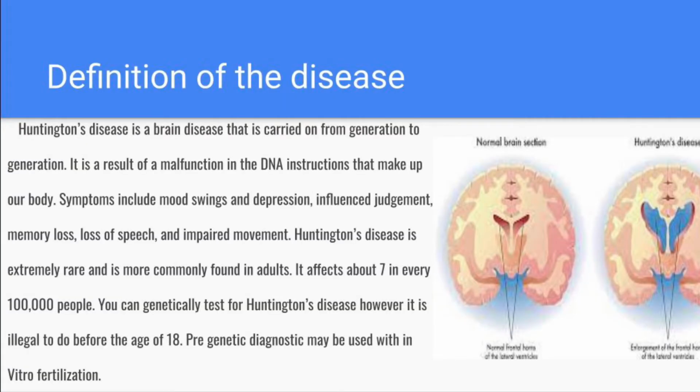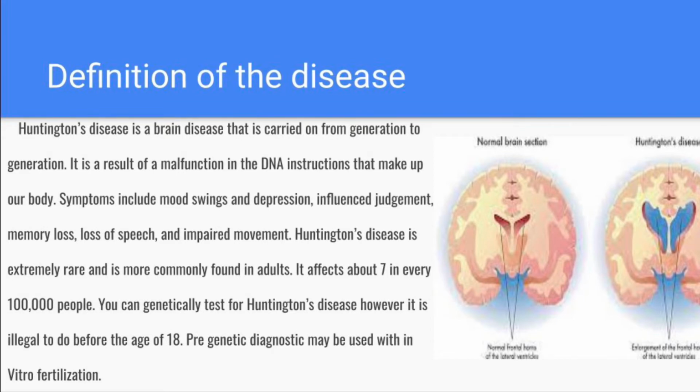Definition of the disease. Huntington's disease is a brain disease that is carried on from generation to generation. It is a result of a malfunction in the DNA instructions that make up our body. Symptoms include mood swings and depression, influenced judgment, memory loss, loss of speech, and impaired movement.